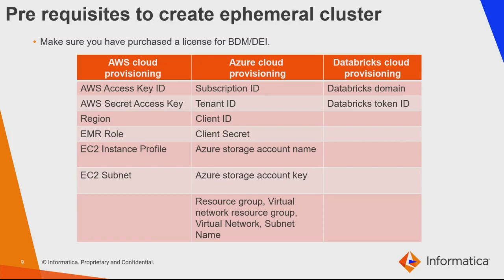If you are going to create Azure cloud provisioning connections, make sure you have the subscription ID, the tenant ID, the client ID, the client secret, and the Azure storage account name and the Azure storage account key, followed by the virtual network details. If you would like to create the Databricks cloud provisioning connections, then you should have the Databricks domain name and the Databricks token ID.